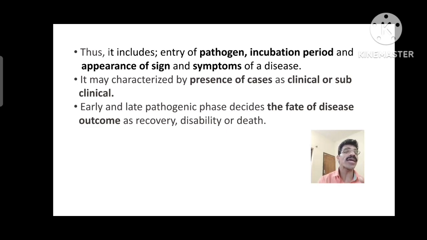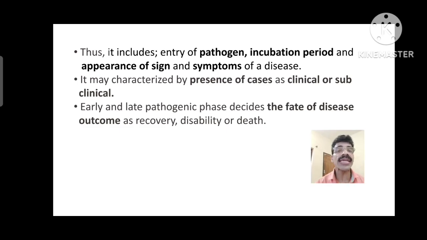So a person may harbor the microorganism or pathogen in his body, but he doesn't show any signs and symptoms, yet he is able to transmit that particular pathogen to other people. In general we call that person a carrier. So he is the carrier of a specific pathogenic organism, but he does not suffer from the disease with signs and symptoms, though he is able to carry it. This phase may make the person a clinical case or a subclinical case.